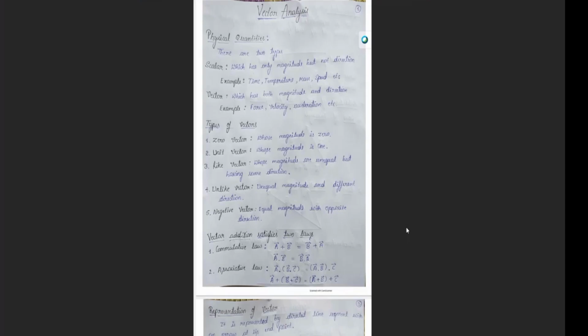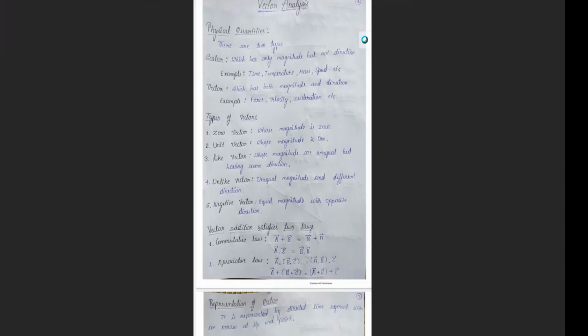So what is a zero vector? It's a vector whose magnitude is always 0. Unit vector is one whose magnitude is always said to be unity, or equal to 1. Like, unlike, and negative vectors are those which you can classify based on the magnitude and direction.